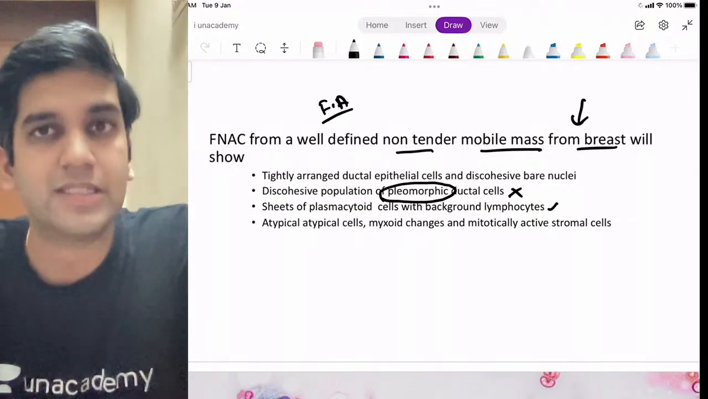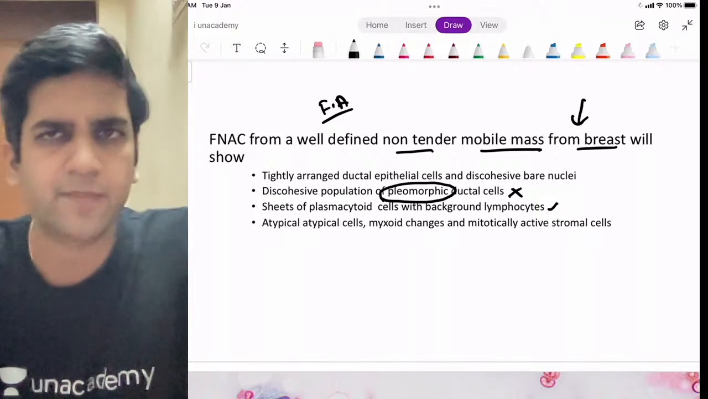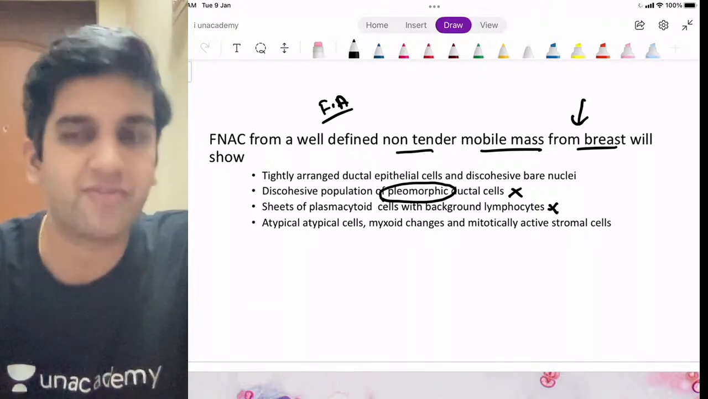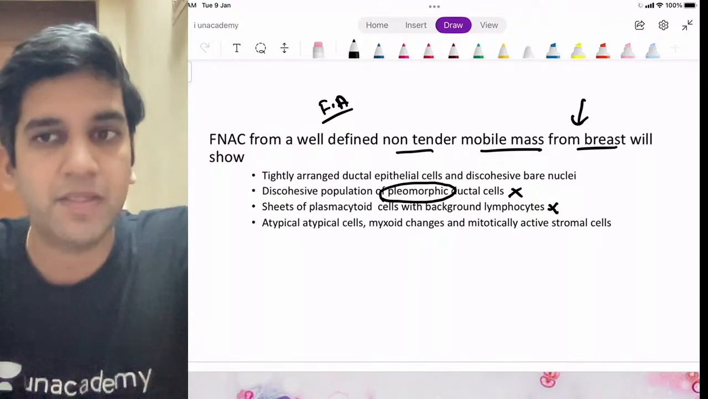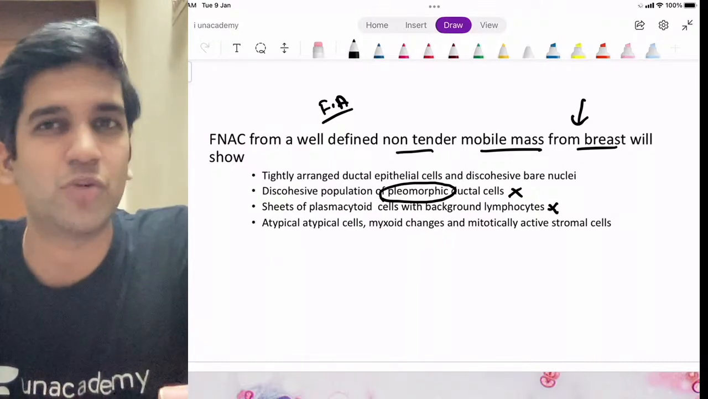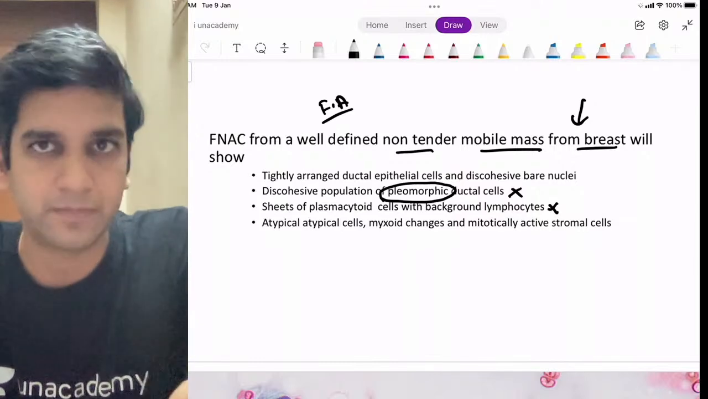Plasma cells and lymphocytes are generally seen in an autoimmune condition, right? Might be in inflammation. It's not a finding seen in a tumor cell, right? So option C is also not possible. Just keeping in mind, it's a benign condition. It's fibroadenoma, that's all.